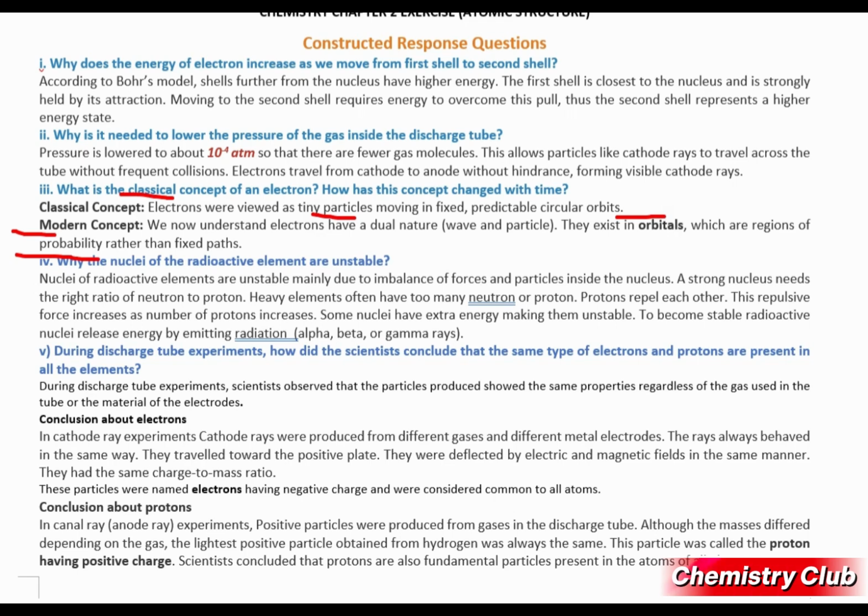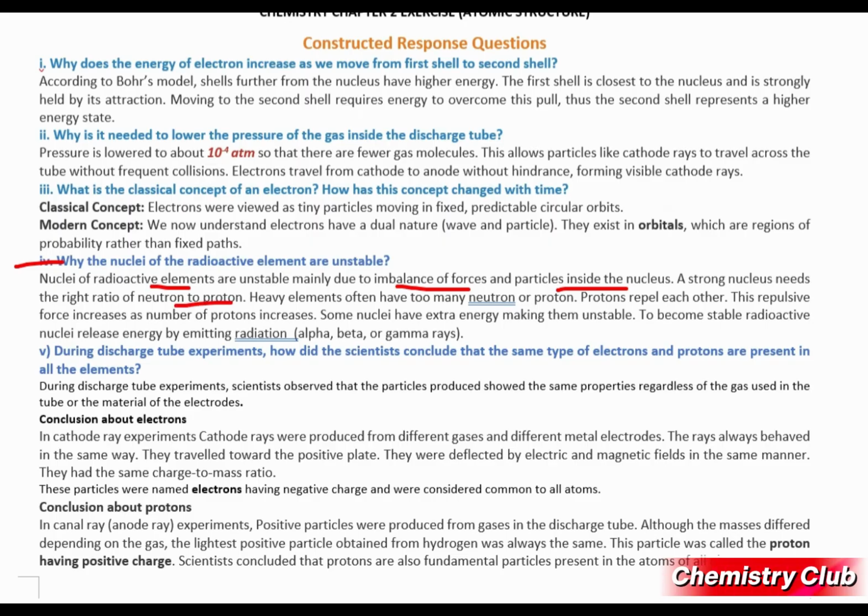And next is question number 4. Why are the nuclei of radioactive elements unstable? So nuclei of radioactive elements are unstable mainly due to an imbalance of forces and particles inside the nucleus. There are two main reasons. A strong nucleus needs the right ratio of neutrons to protons.